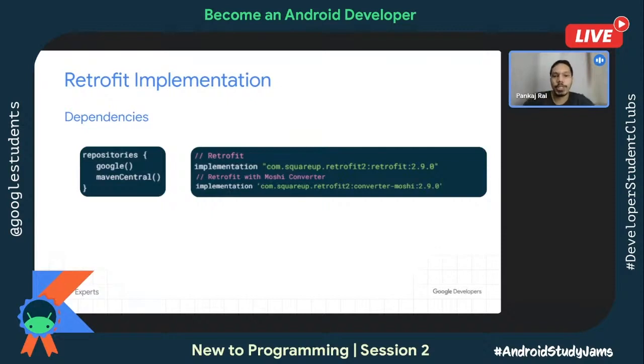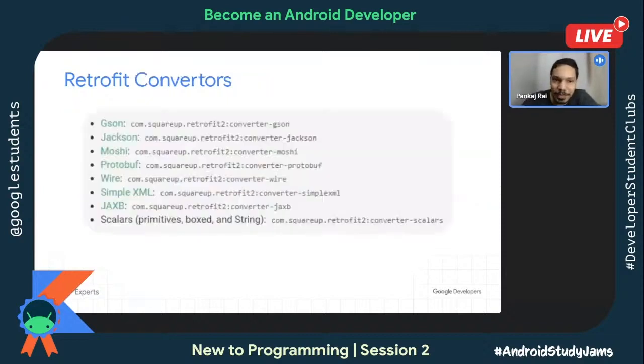Then the converter which I'm showing here is the Moshi converter, but this is not the only converter. We have so many converters. One of the widely used is the JSON one. JSON, Moshi, all these things are really helpful to get the final object. As I said, it's not about the string. You do not get a raw string. You feed in the object and you automatically get the result fed into the object. That can only be done using these converters. For that, you could either use JSON or Moshi. Both of them are going to give an object to you.